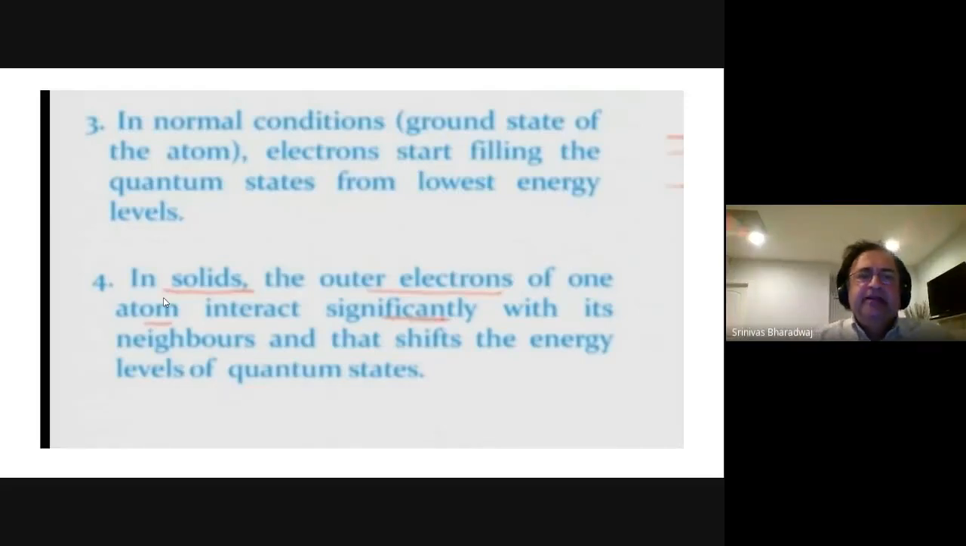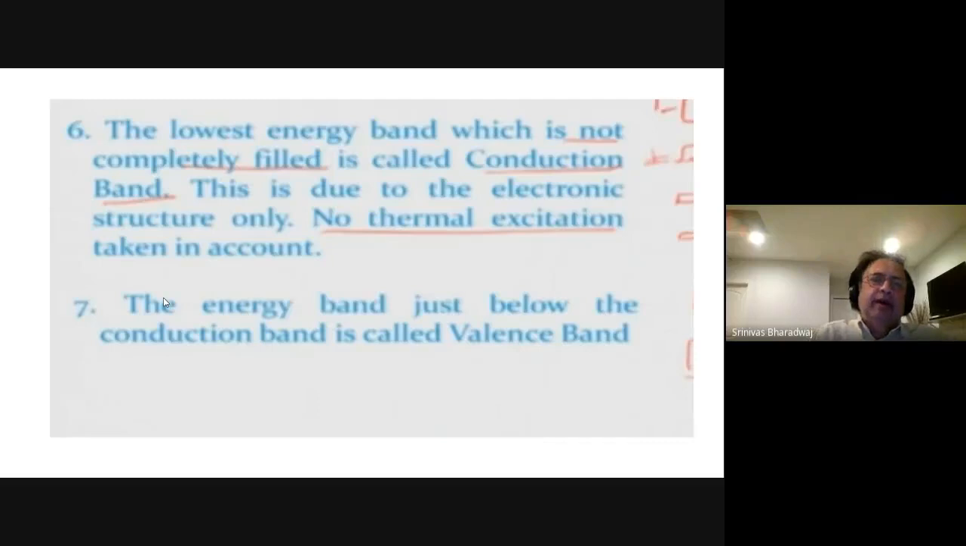Okay, so that is the key thing. So they can more easily move around. That's why they become conductors. Now the lowest energy band is called the conduction band, which is not completely filled. If there is an energy level where all the electrons are not filled, that is called the conduction band. This is due to the electronic structure only.